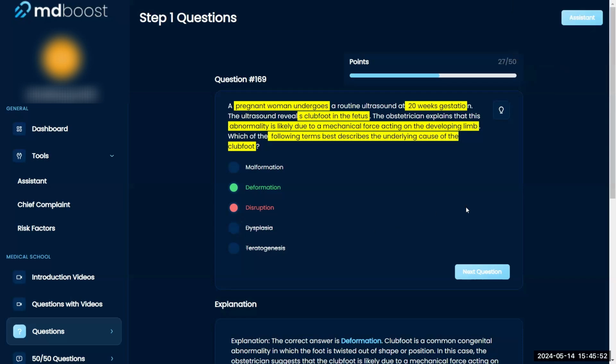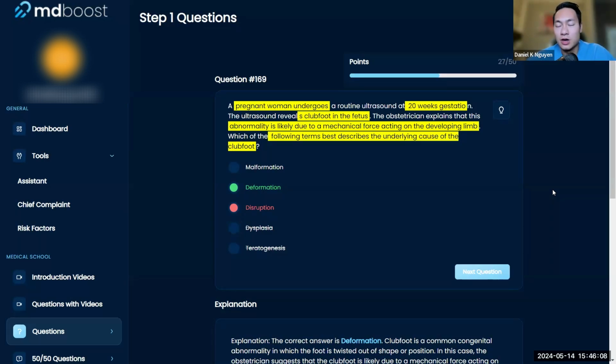Yeah, I just saw this too when I was looking it up. Potter sequence is a deformation, like the compression of the face. That makes sense, right? Because you have oligohydramnios, so low amniotic fluid, so you're stuck in a very tight space within the womb. The fetus is being squished, and as you're trying to grow out, you're being pushed in, and so you get Potter sequence. So that's deformation. So amniotic bands are pretty much like a constriction around a limb or a finger, and so it cuts it off completely. Okay.